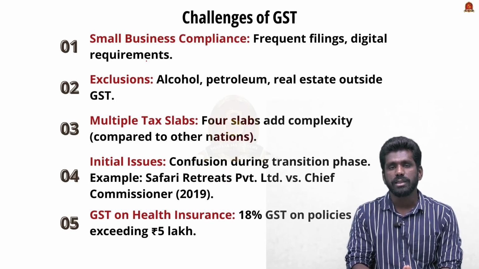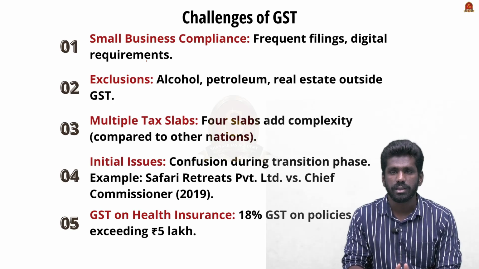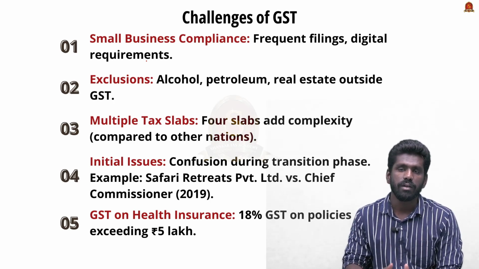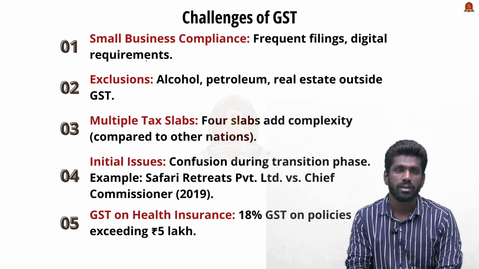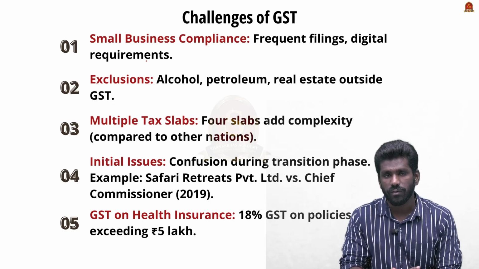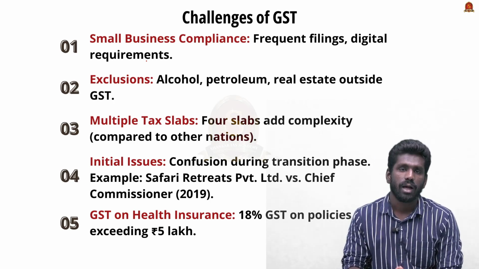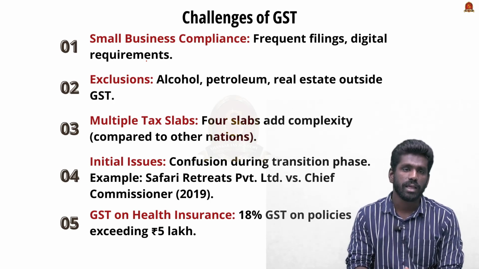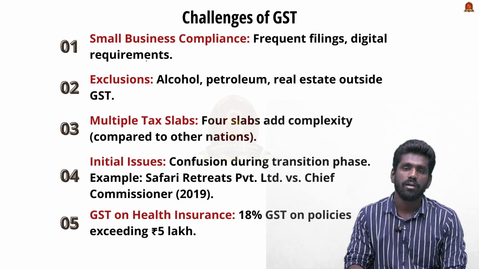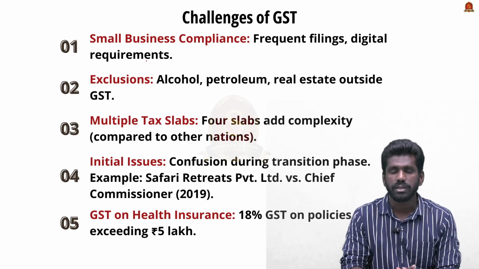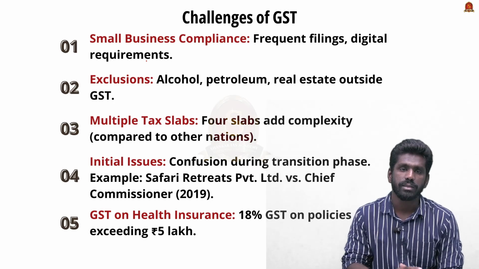Now finally, let us see some challenges regarding the GST system. The first one is the compliance by small business. See, there are frequent filings and digital requirements as demanded by the GST regime. So the small businesses often face problems in compliance and they often face burden in filing the GST. The next one is exclusion. The products like alcohol, petroleum and real estate are kept outside of the GST regime. So there are some concerns regarding this exclusion.